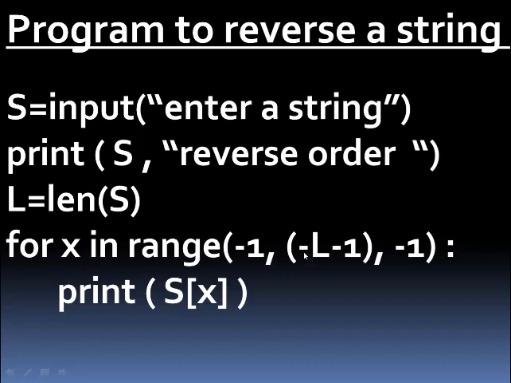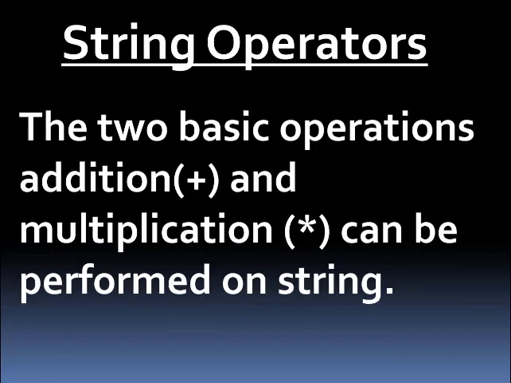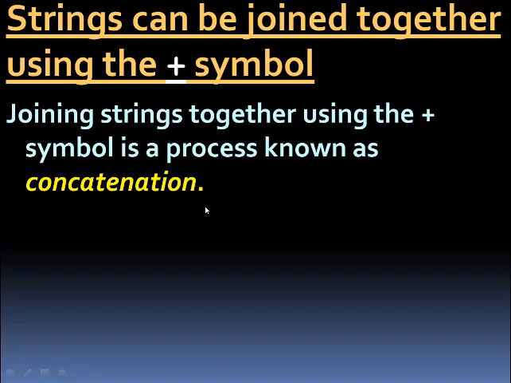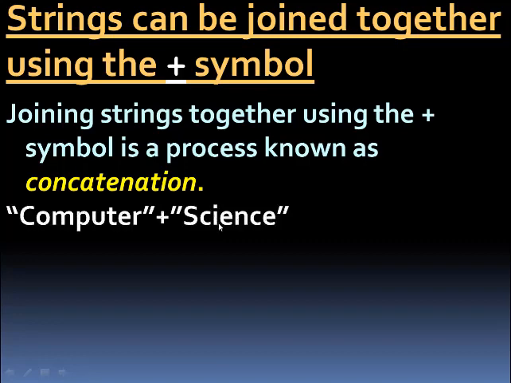Now string operators. You can perform only plus and asterisk, the arithmetic operators, on the strings. Plus is addition and asterisk is multiplication. See how these operators work with strings. The plus symbol is used to join two strings. Adding in strings means joining two strings. So this is also called concatenation. Like if you write "computer" within double quotes, this is the first string. If you write "science" within double quotes, this is the second string. This plus will join these two strings and you will get the result as "computer science" as one string.